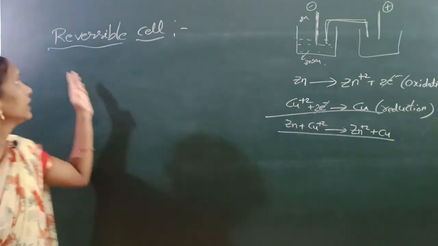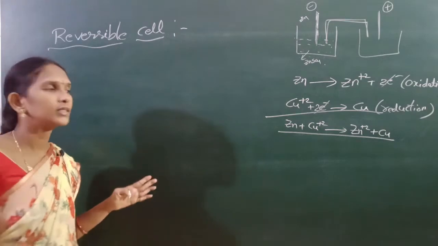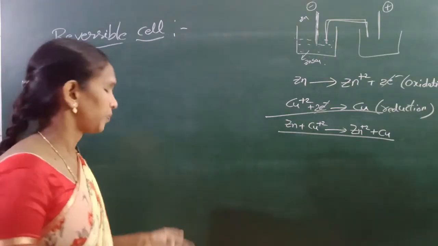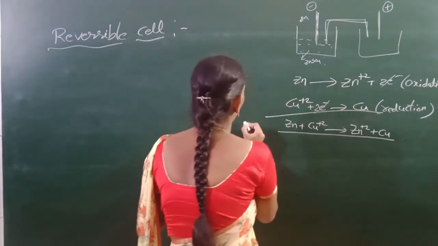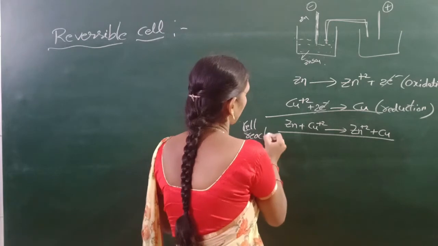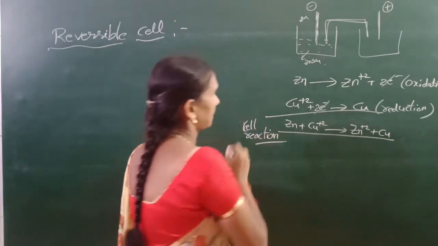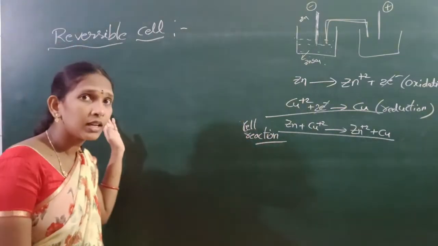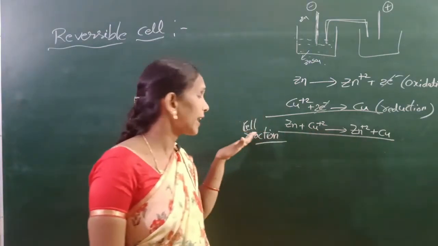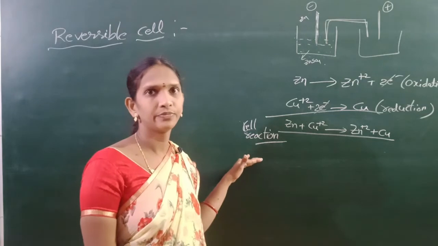Here, a reversible cell means the cell whose cell reaction is reversible.